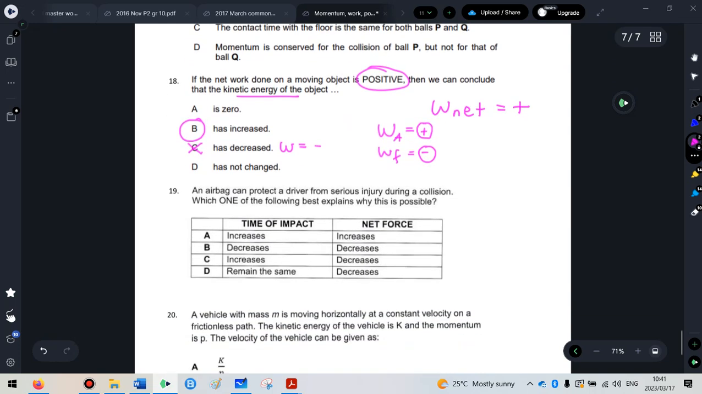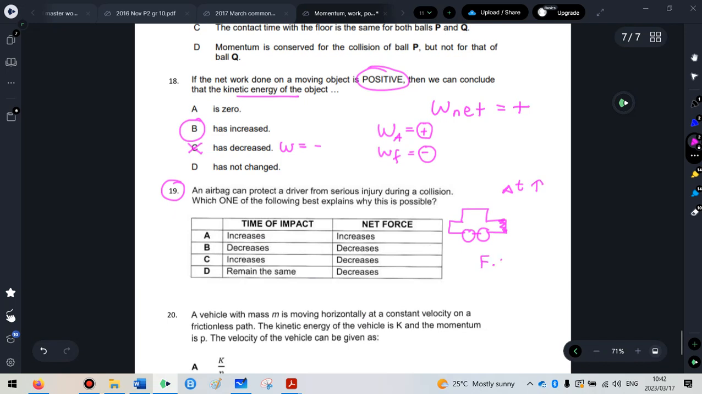Then question 19, a very standard sort of impulse question. An airbag can protect the driver from serious injury during a collision. Same sort of question as with crumple zones. Which of the following best explains why this is possible? If there's an airbag or a crumple zone, it causes an increase in the time it takes for the object to stop, because the front of the car crumples in a little bit, so the car doesn't come to a dead stop in a split second. It takes a bit of time for that crumple zone to squish in, so the impact time therefore increases.